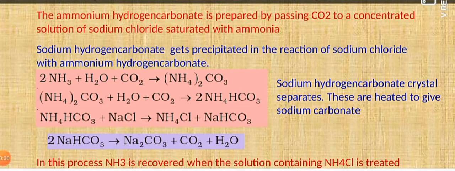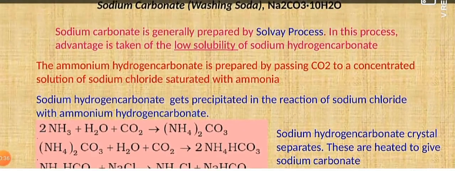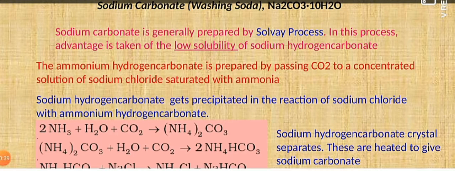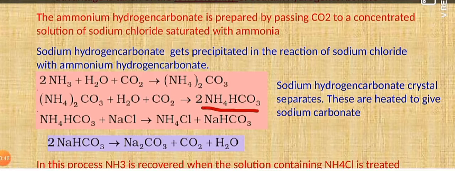In this process, what we are doing actually is taking a brine solution of sodium chloride, which is saturated with ammonia, and upon passing carbon dioxide gas, we are getting ammonium hydrogen carbonate. Now this ammonium hydrogen carbonate can be converted into sodium hydrogen carbonate, or we can crystallize out sodium hydrogen carbonate by passing sodium chloride through it. As a result, sodium hydrogen carbonate, being less soluble in water, can be easily crystallized out, which upon further heating decomposes to form sodium carbonate.